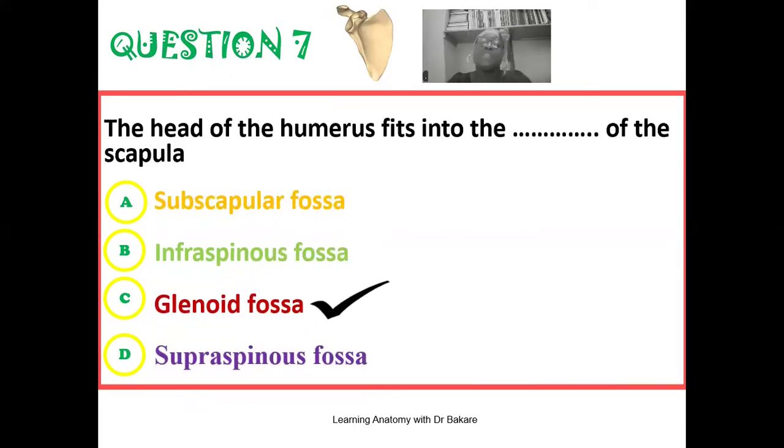This glenoid fossa can also be referred to as the glenoid cavity. This is an indentation that is created around the lateral region of the scapula. And this is what receives the head of the humerus, where they form the glenohumeral joint.